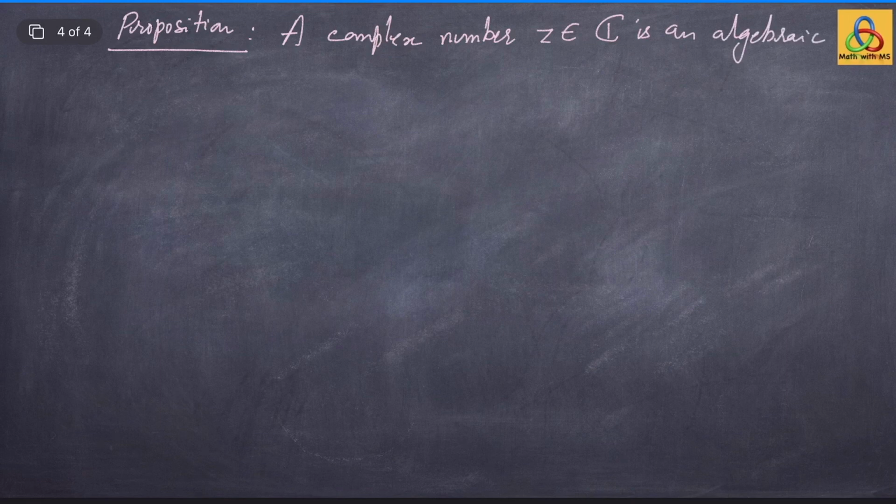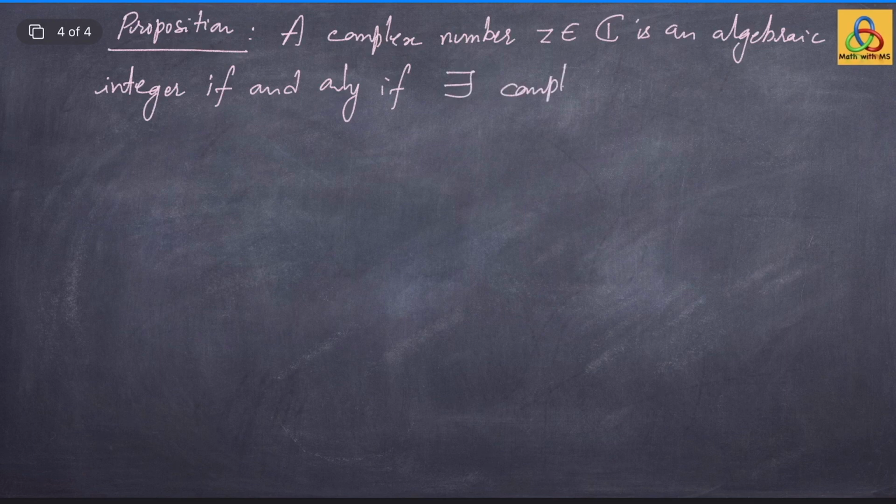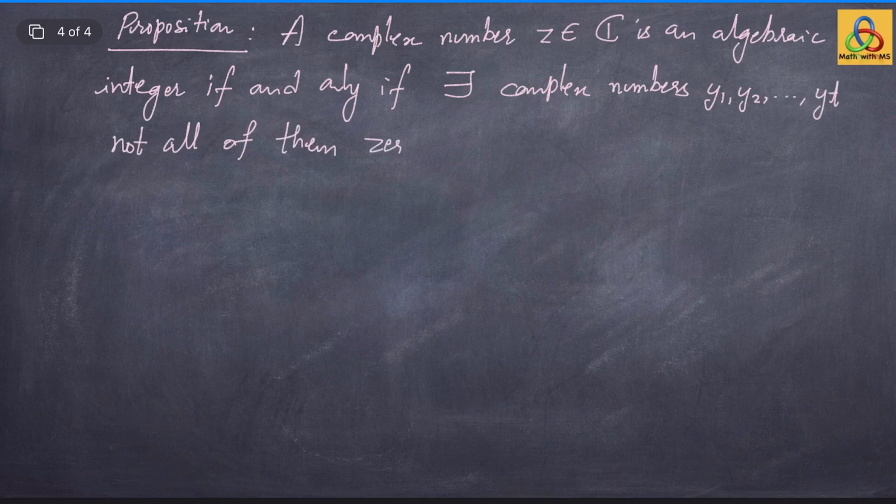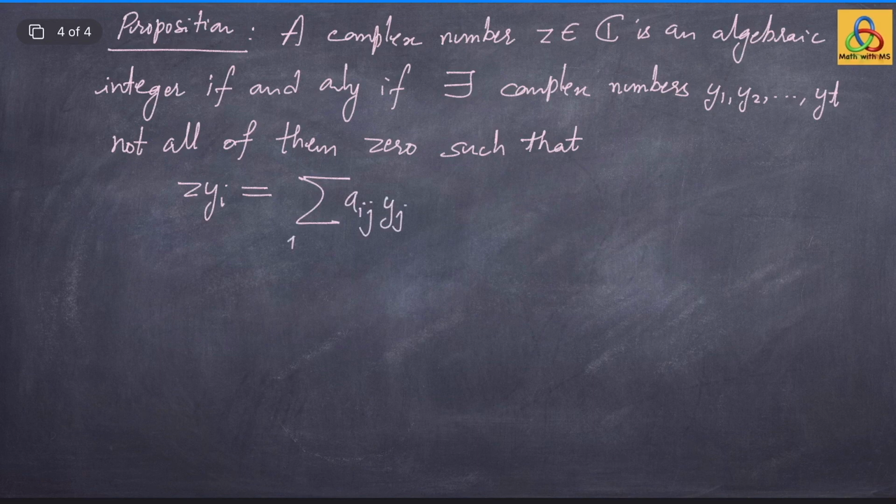A complex number z belonging to C is an algebraic integer if and only if there exist complex numbers, let us say y1, y2 and so on, finitely many of them, let us say yt, not all of them 0, such that we can write z times y_i as an integer linear combination of these y_j's, the summation of a_ij y_j, where j goes from 1 to t, where a_ij is an integer for all i and j.